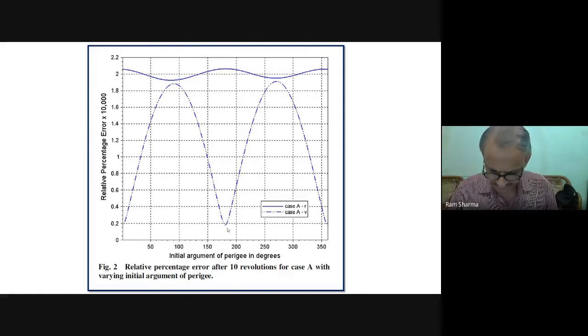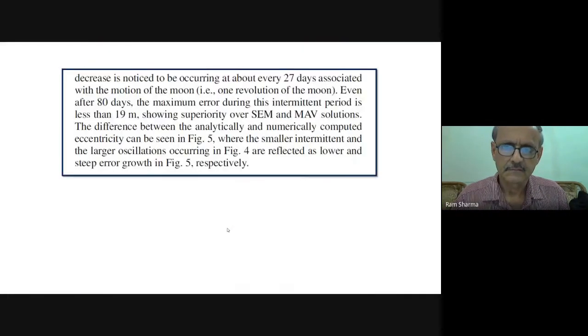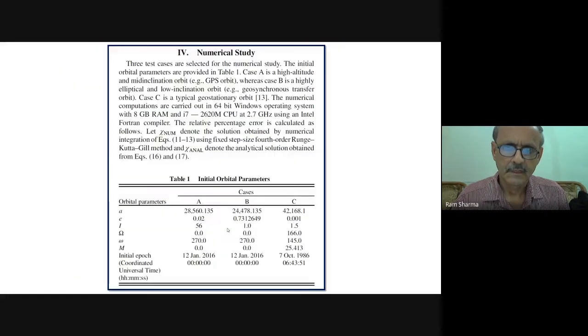Let us understand case A. Case A is this case: inclination is high, some eccentricity is there, not almost 0, and this is 28,000.